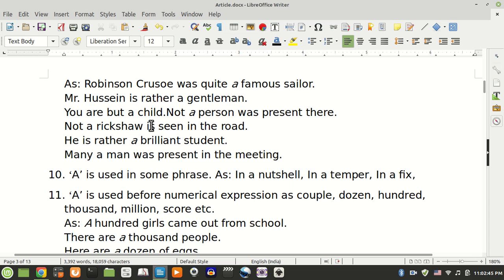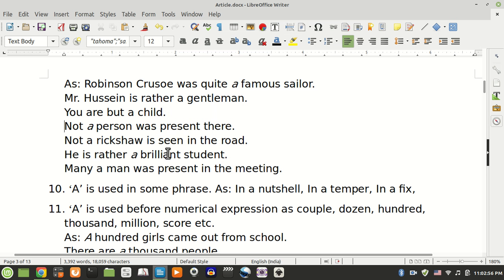You are but a child, not a person was present there. Not a rickshaw is seen in the road. He is rather a brilliant student. Many a man was present in the meeting.